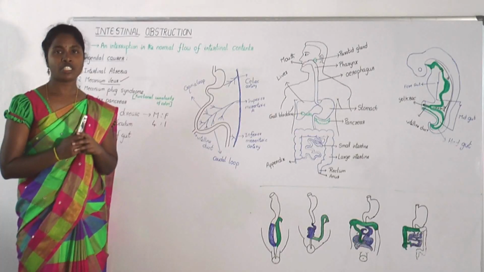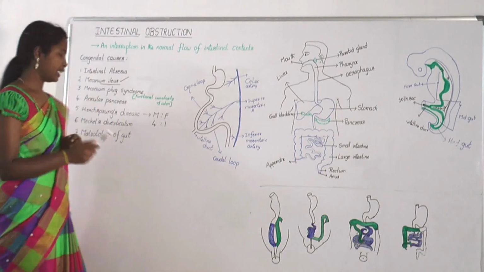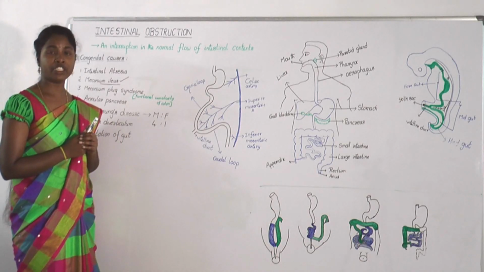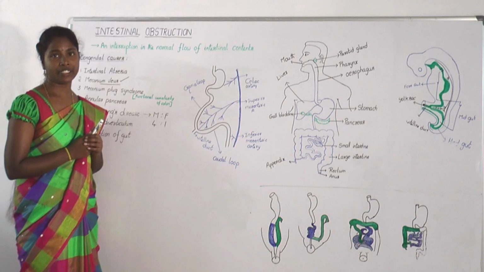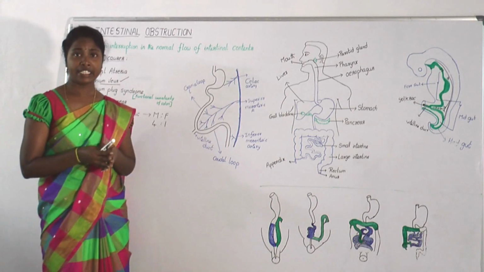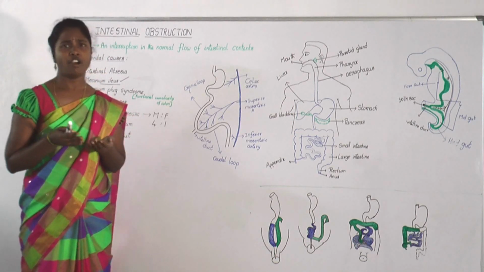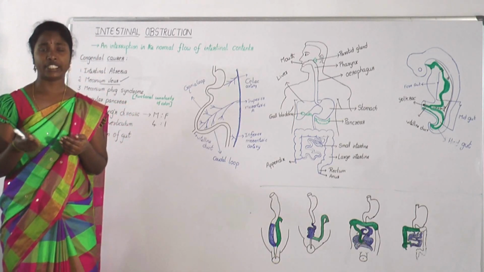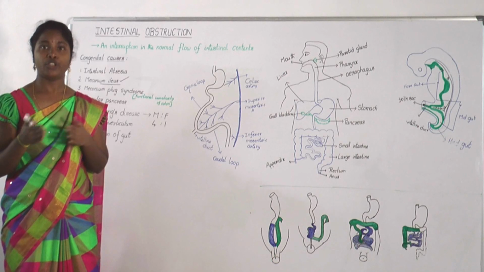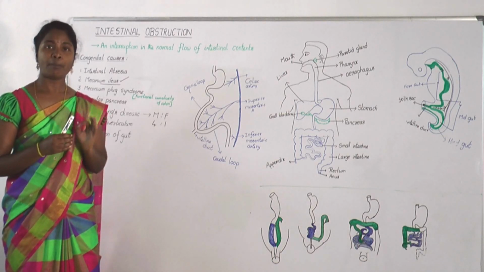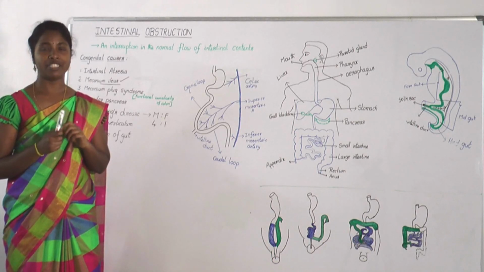There is one more cause for intestinal obstruction, that is malrotation of gut. It is an incomplete rotation of gut during intrauterine period. For better understanding, we must be aware of normal rotation of gut. You may wonder, why is it necessary for gut to rotate? It is a matter of space. Due to normal rotation, gut occupies less space and properly gets fixed into the abdominal cavity.